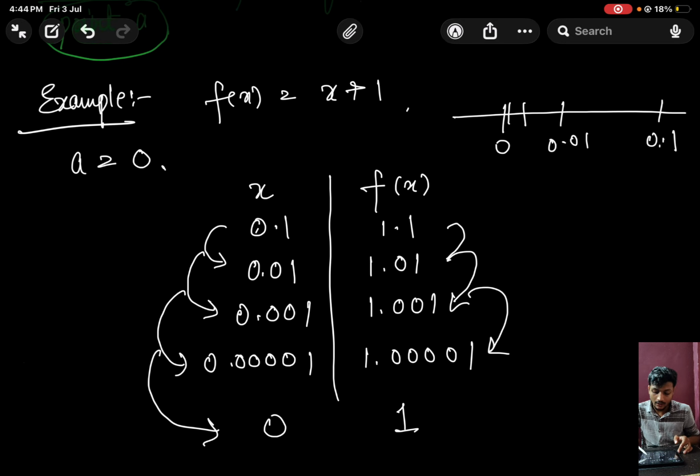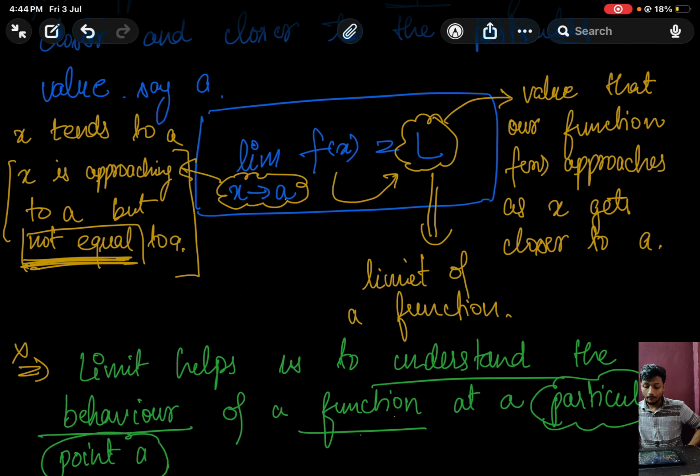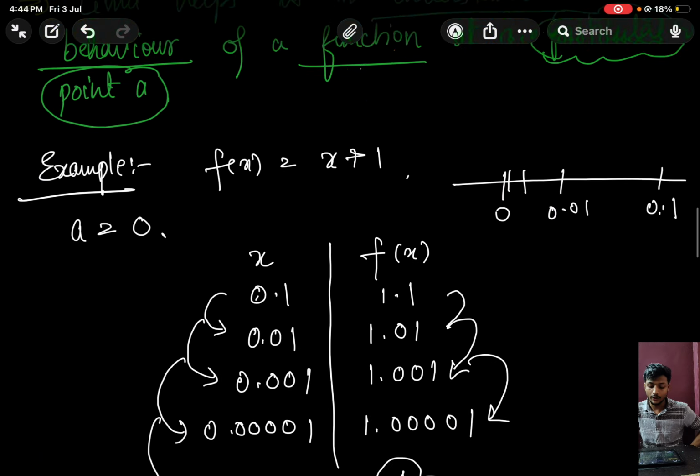Suppose here is 1.1, here is 1.01, 1.001 and so on. It means as x is moving closer to 0, our f of x is also approaching 1. And by the definition, the value that our function approaches as x gets closer to a, that value is what we call the limit of a function.